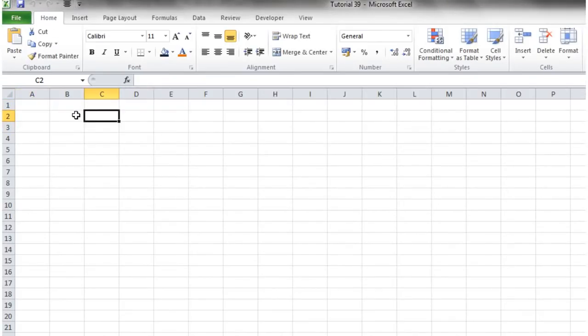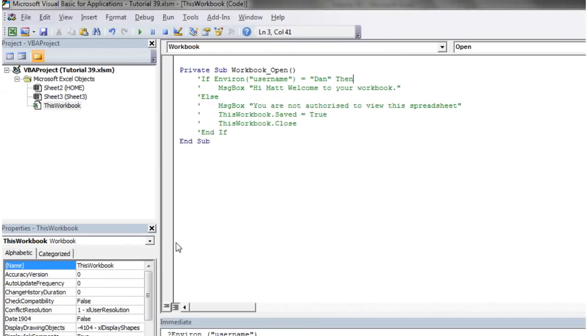So that's it for this tutorial. In the next tutorial, I'm going to show you how to use the before close event.